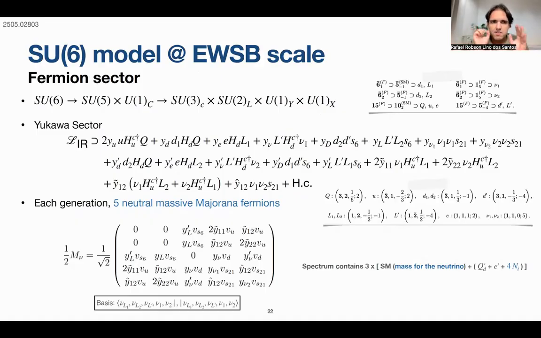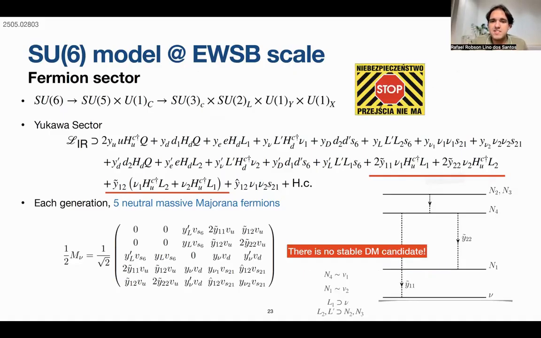sector. This is the Lagrangian at the electroweak symmetry breaking scale. For each generation, we have 5 neutral massive Majorana fermions. So this is the mass matrix. The spectrum contains the Standard Model: you give mass to the neutrino, and also have fermions here, including, for each generation, heavy neutrinos. The lightest of them should be the dark matter one. The thing is that there are so many couplings here, as I was saying before, that there will be no stable dark matter candidate. And this is the problem. How can we, in such a difficult model, get dark matter?